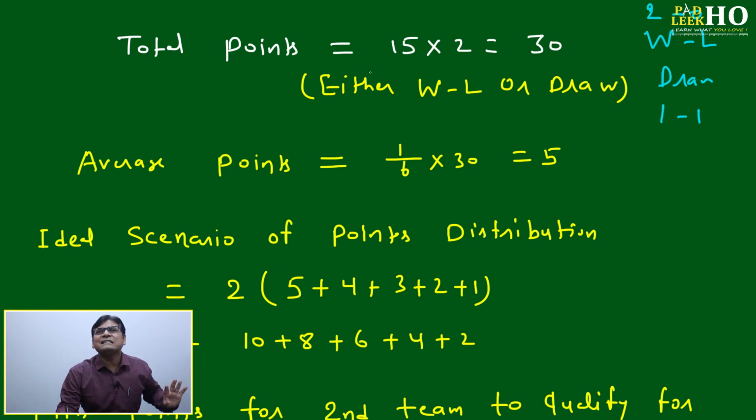We are not interested here in how many matches have been won or lost or how many matches were drawn. That is the latter part. Here, on the rough, 15 matches, total points distributed will be 30. Any one group, total points can be 30 only, because for 15 matches, every match has 2 points distributed, either in the form of win or loss, or in the form of draw. Then 15 into 2 becomes 30.